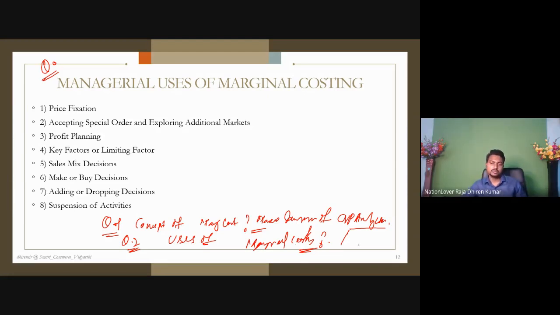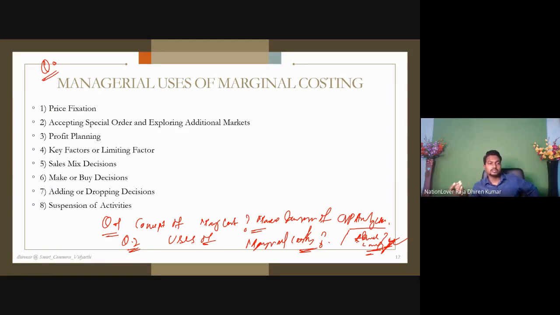So I do not refer to the advantages and limitations. These are common things. Advantages of CVP analysis, that you have understood, that is to be written. So you nowhere find in my class advantages and limitations. This is based on personal assumption. You can write also. Only you have to learn the technical things.